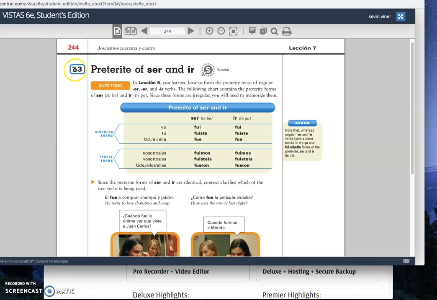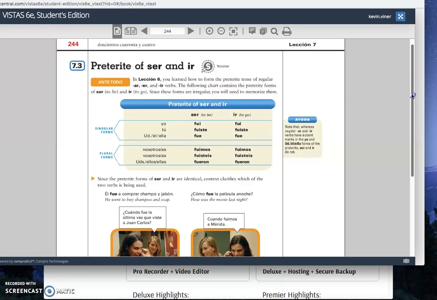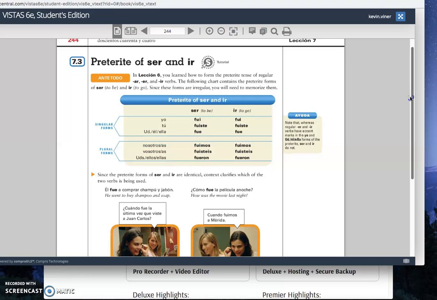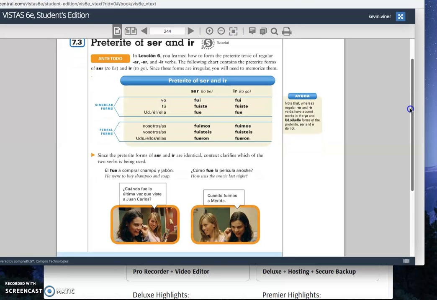All right, so today we're looking at section 7.3, which in your textbook is on page 244. And we're looking at the preterite of ser and ir. So ser and ir have the same forms, which is a little strange, but this is where context is going to really determine which verb is being used. So it will never get confused.